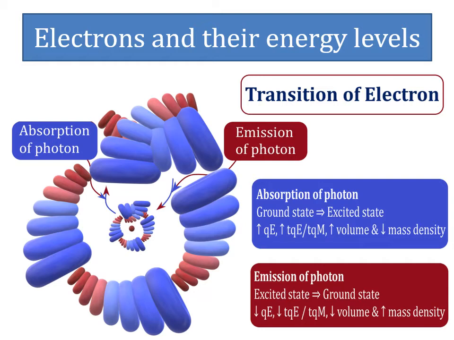Whereas an electron emits the photon of definite quanta of energy at the excited state, the total quanta of energy to total quanta of mass ratio is decreased within the electron, along with the decrement in its volume and the increment in its mass density. So it moves from the excited state to its ground state.